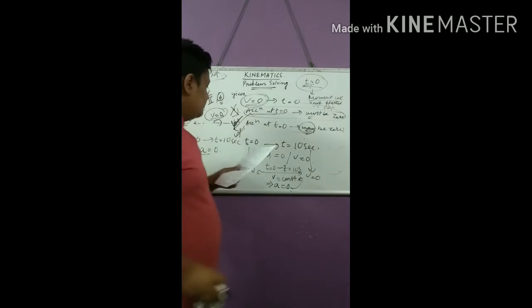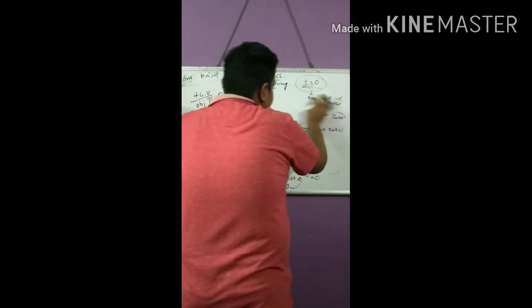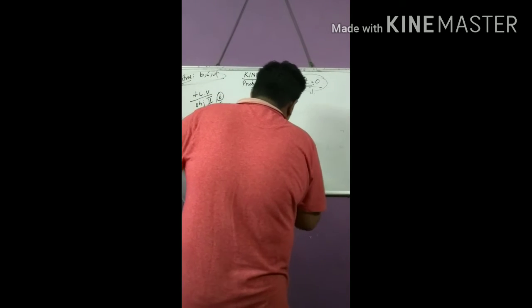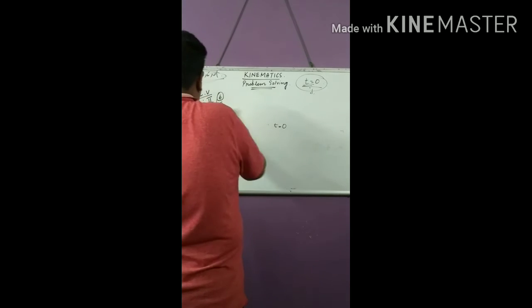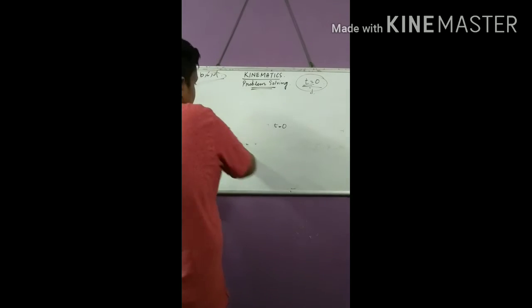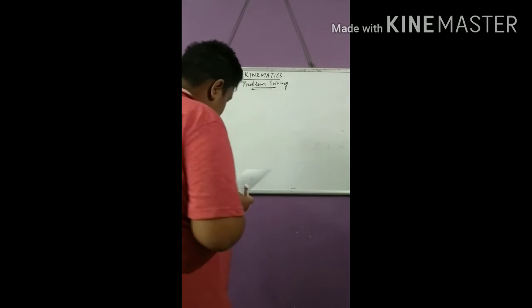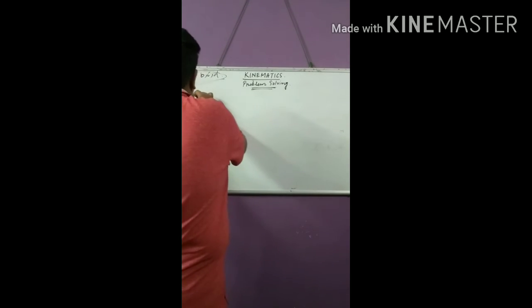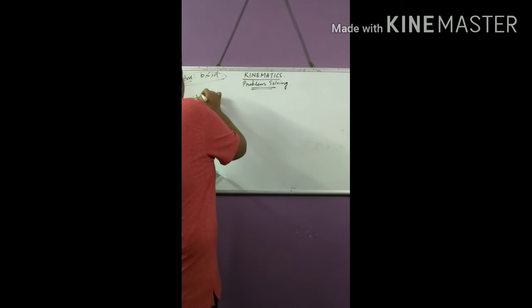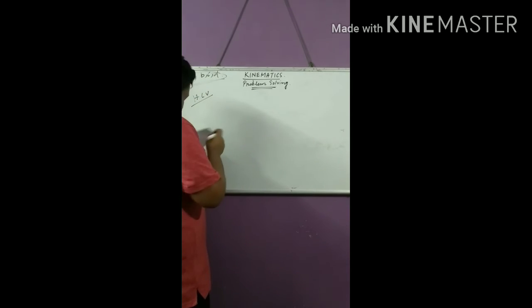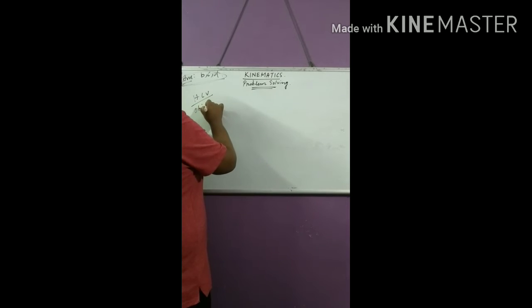So let's move ahead. This was a very good question, and you must try this type of question to make your concepts clearer. The second question is also from HCV. This was the first question's answer. The second question is HCV's objective 1, question 4. You can refer to the book. What is said in the question?